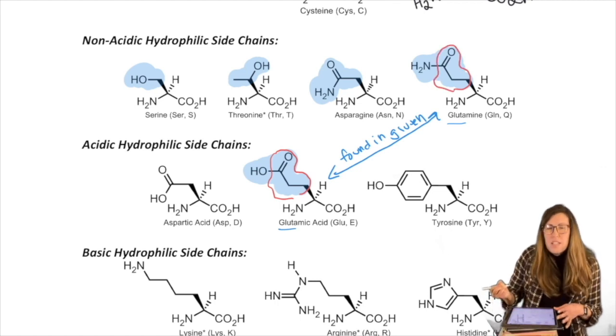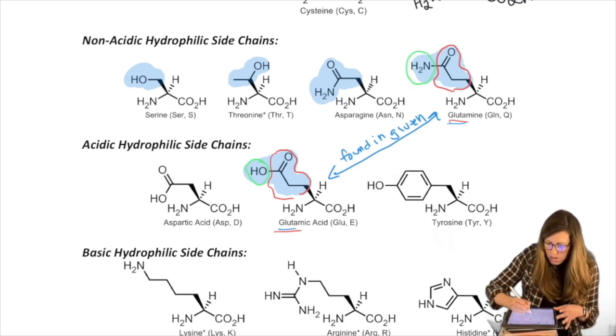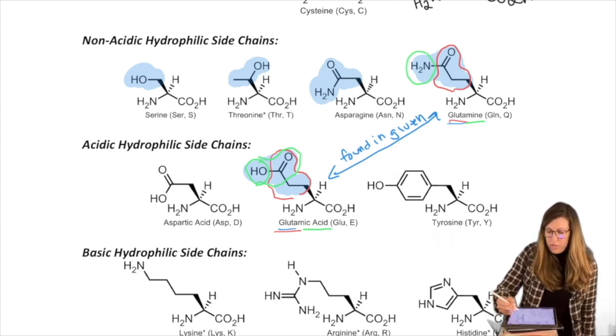And then the part that's different, in the glutamic acid, is here. So amic acid comes from the fact that we have a carboxylic acid. Amine comes from the fact that in the green circle we have an NH2 instead of the OH.